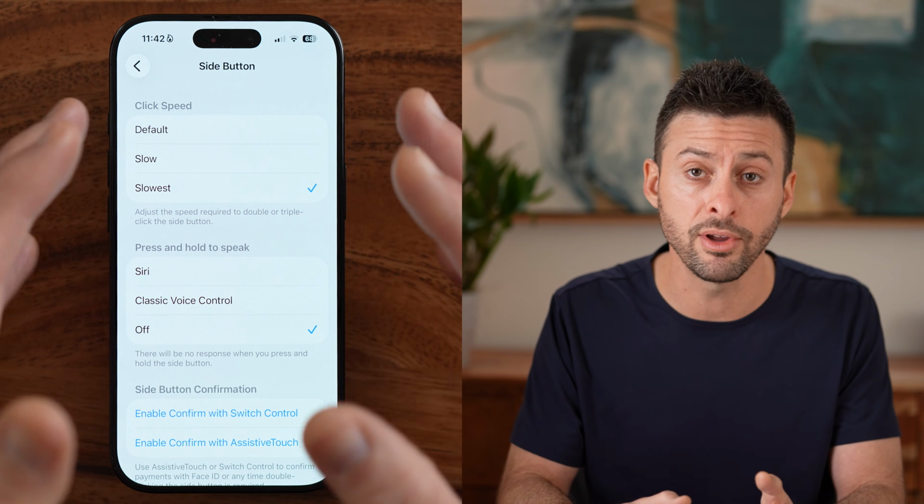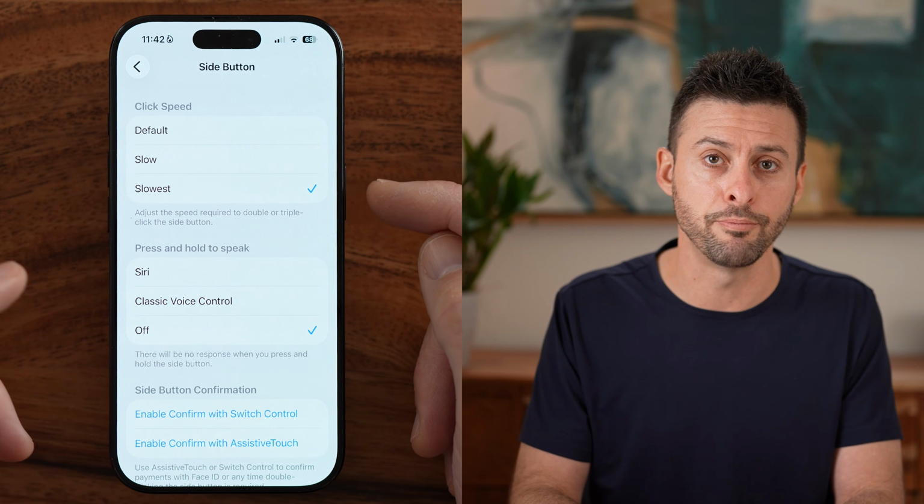Now, this walks through everything you can do just with that side button. Keep in mind, you can always customize that depending on your preference. And I hope this video helped.